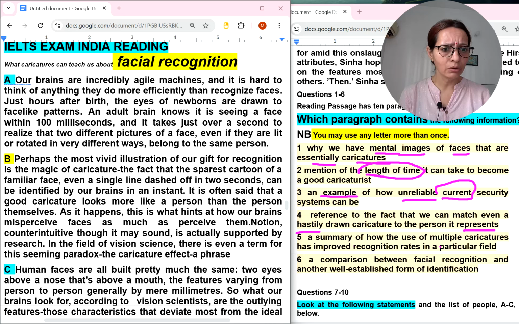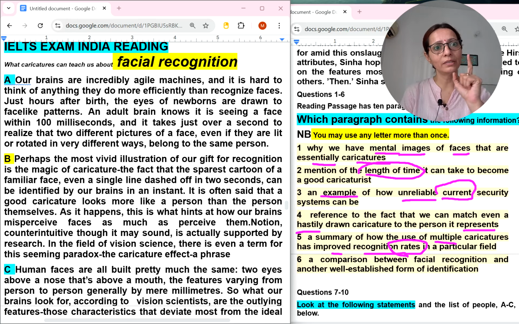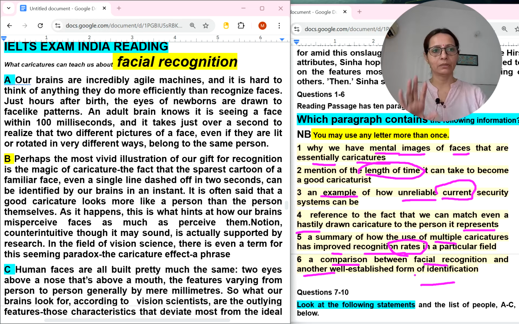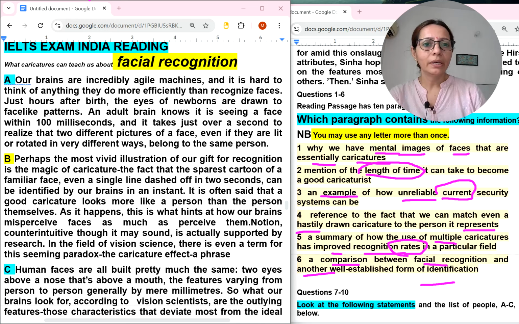A summary of how the use of multiple caricatures has improved recognition rates in a particular field. The word rates is important. Rates may mean percentage, something like that. A comparison between facial recognition and another well-established form of identification. Some comparison will be there. Okay, so let's read the first paragraph.